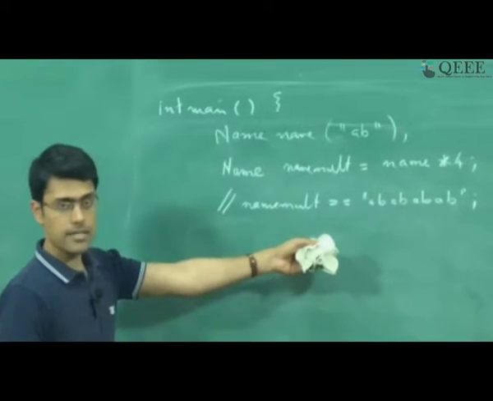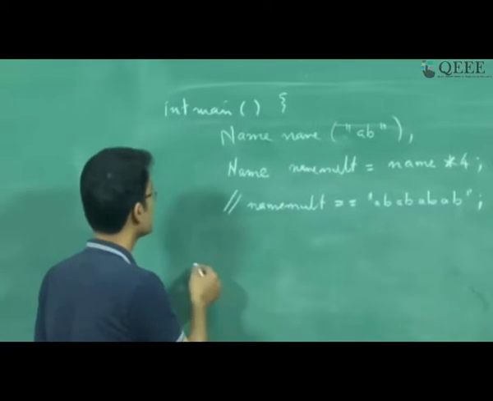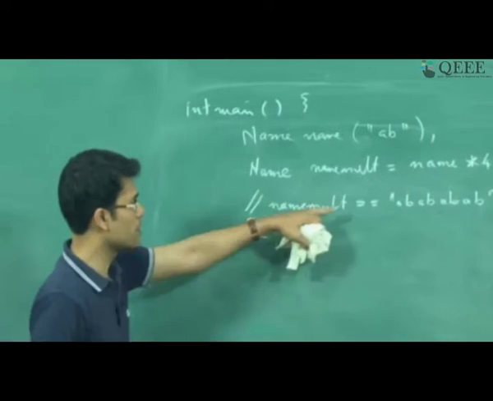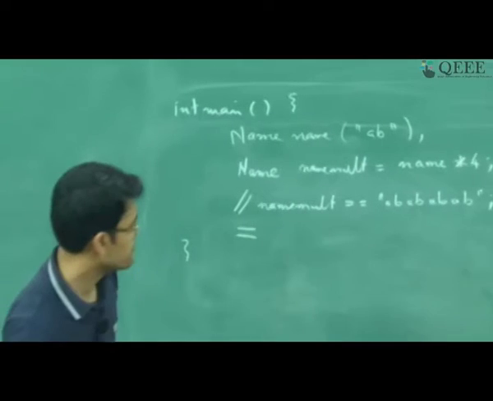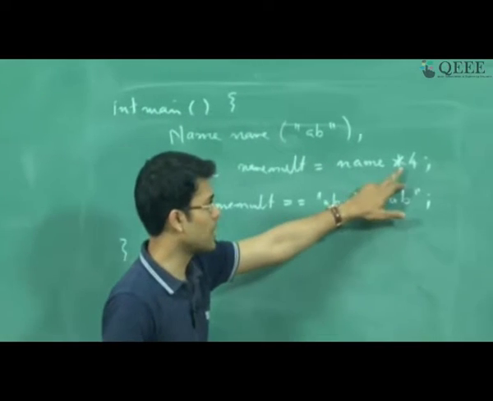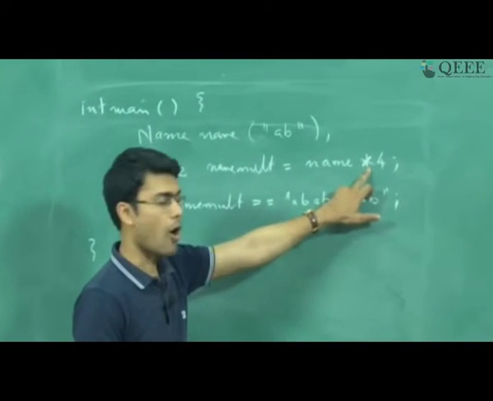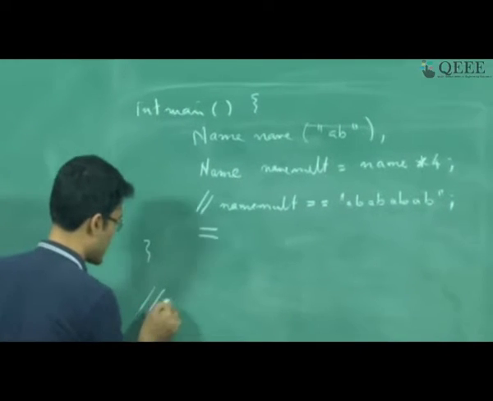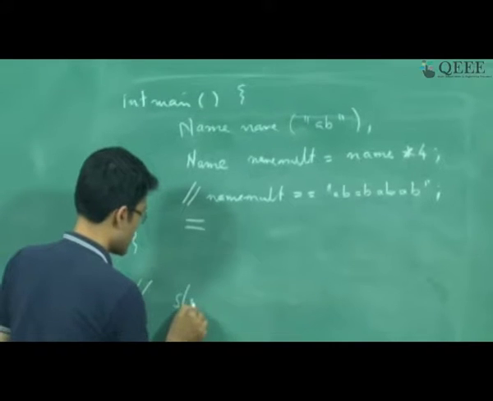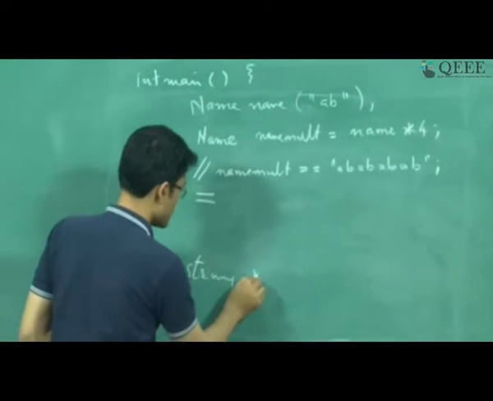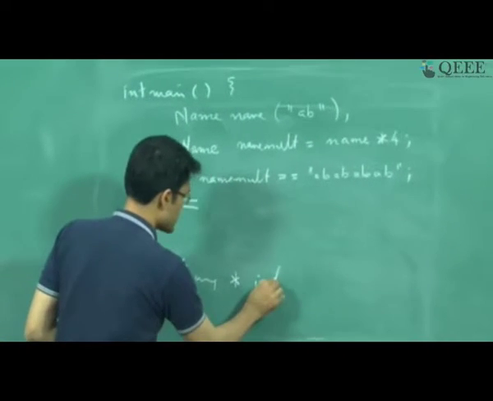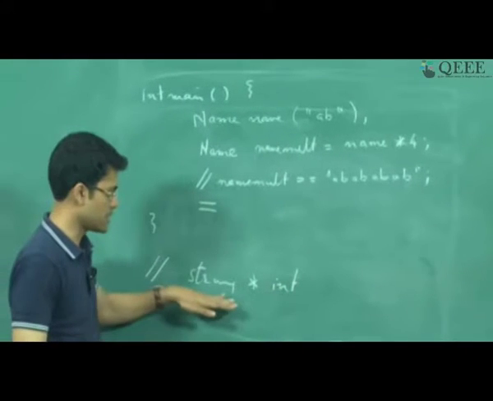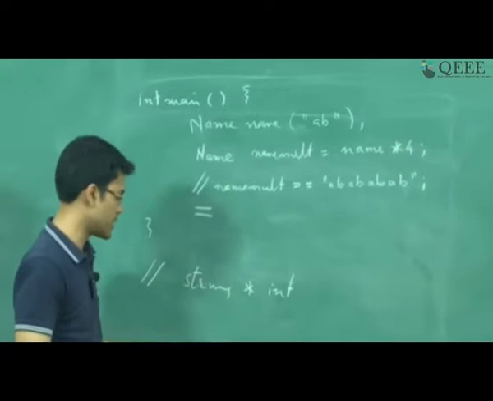In such cases, and there might be some printing happening here, I need to define the operator multiplication. The operator is in the infix form, where we say it is string into integer, right. These are the types that we use for this multiplication operator.